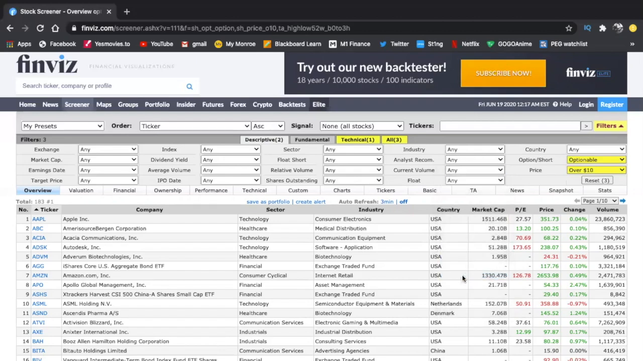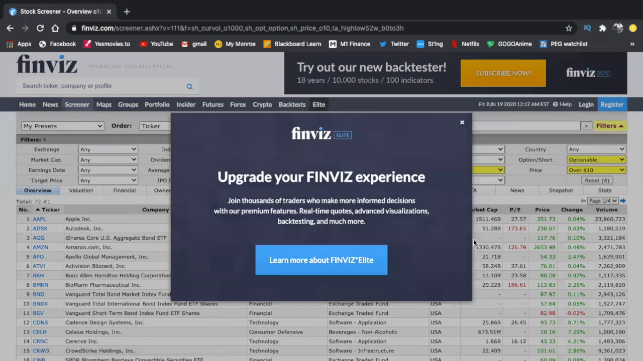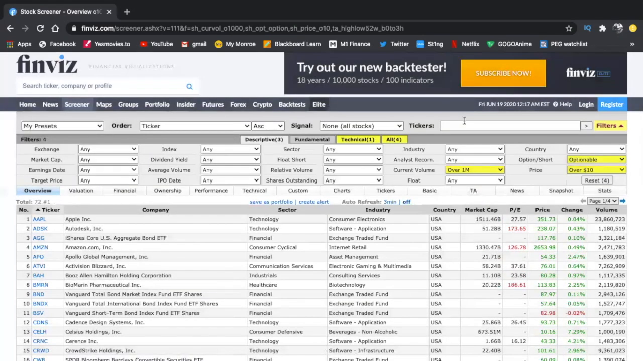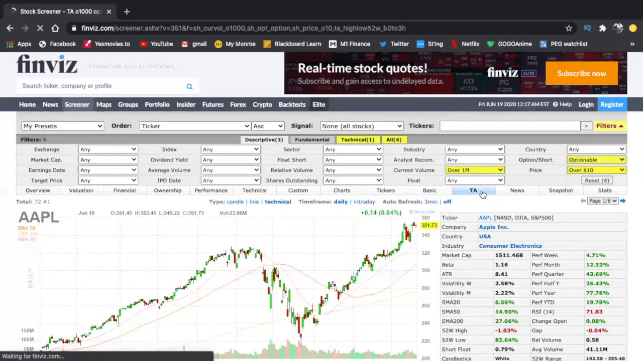So over 1 million volume does help a lot. It limits it to just 72 stocks, and that's good enough. That's perfect. If you can keep it below 100, that's fine. You can go through all of these stocks.